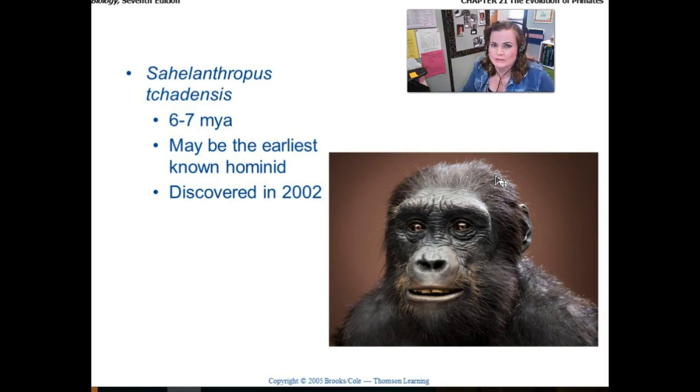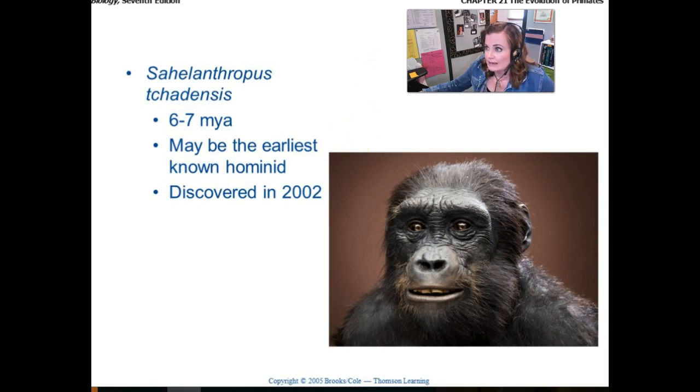And what's interesting is when we see some of these more ancient branches of the family tree, there are lots of new discoveries being made all the time. And sometimes it takes many discoveries to determine where we actually see a new species. So this ancient ancestor was more ape-like than human-like, obviously.